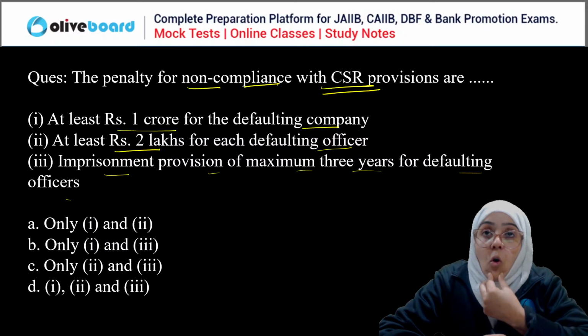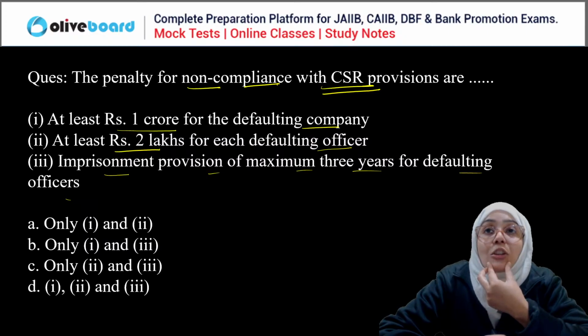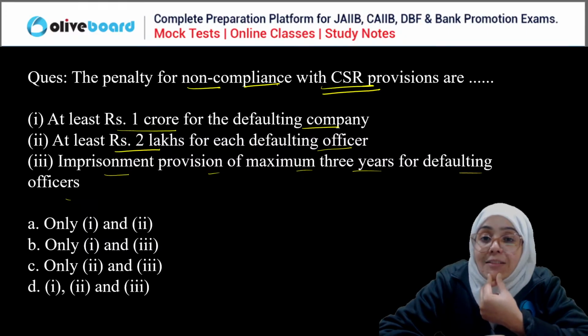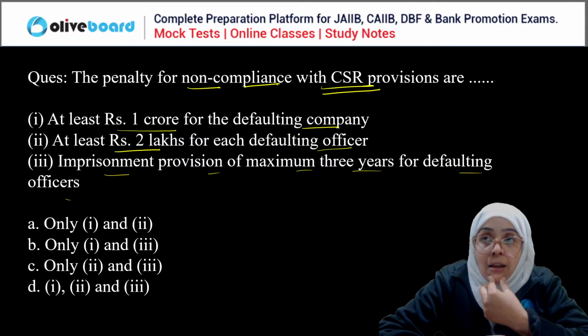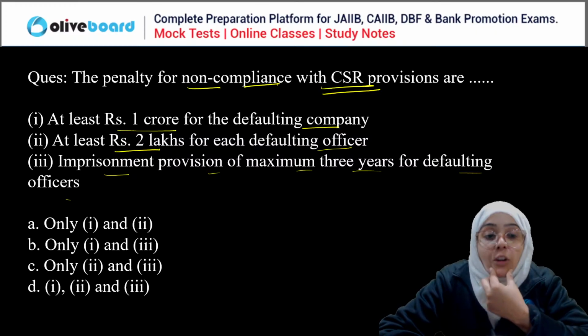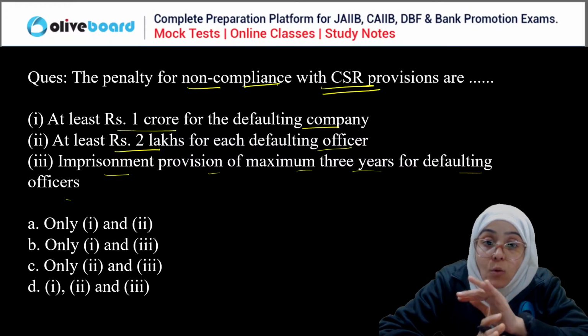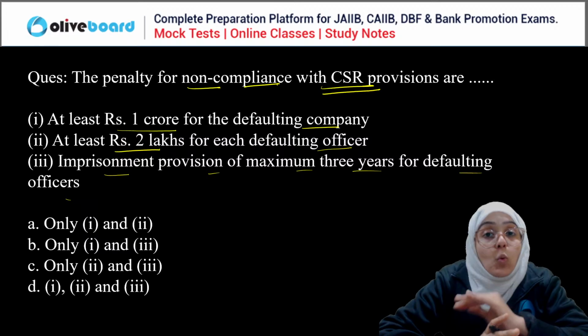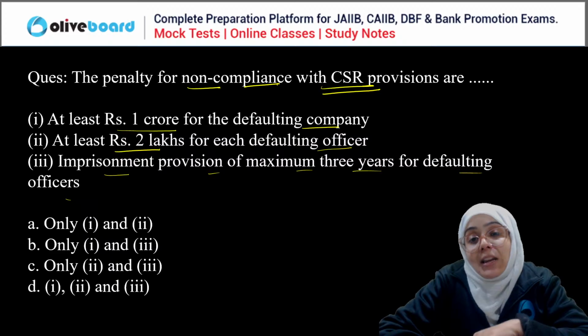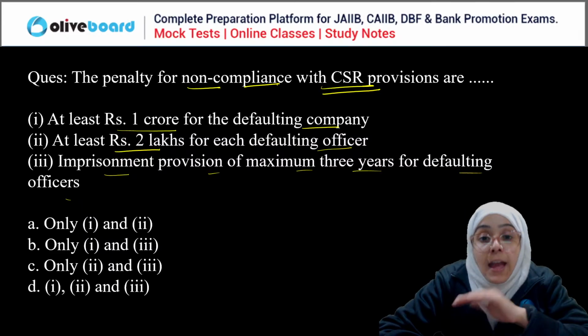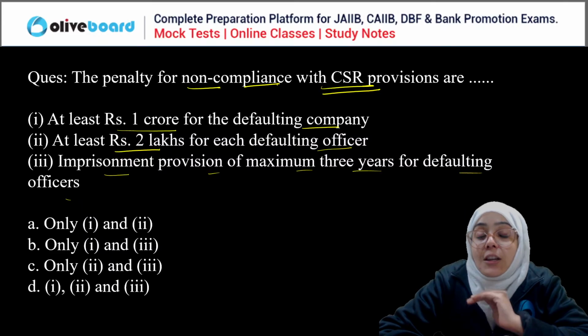Okay, so you all know that Section 135 deals with this CSR provision. And before the changes, there was the provision of jail also for the defaulting officer, but now it has been replaced with the 2 lakh monetary penalty, right? So 2 lakh monetary penalty for each defaulting officer and 1 crore penalty for the defaulting company.